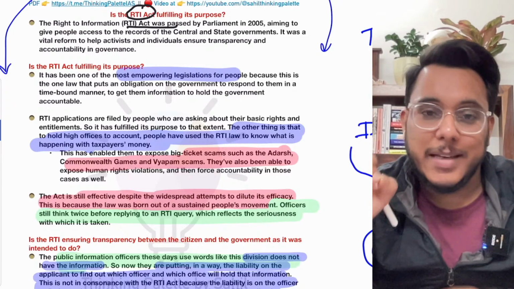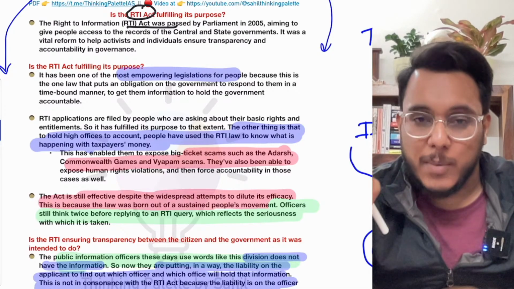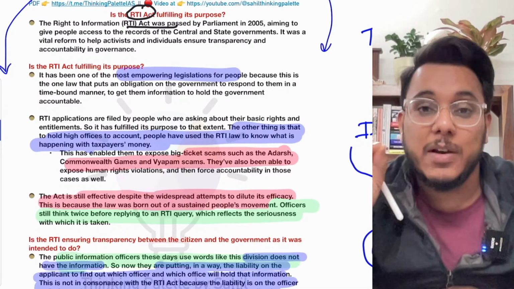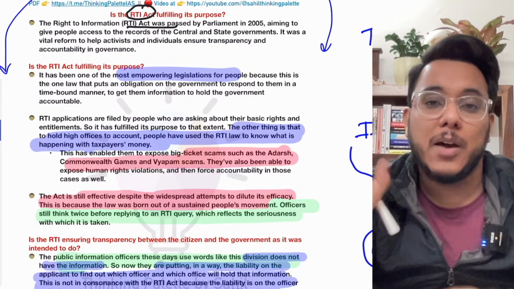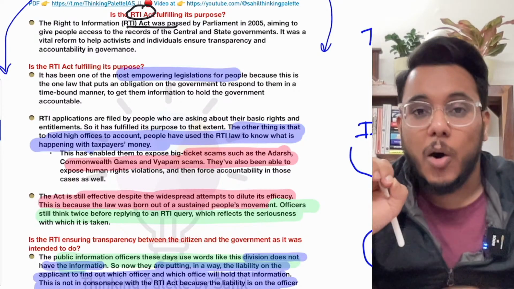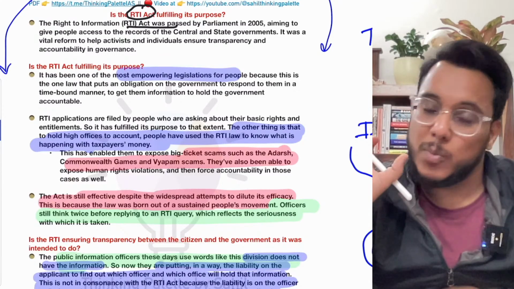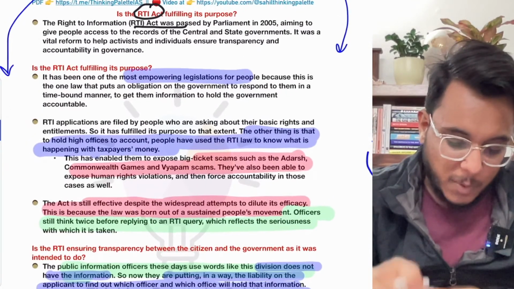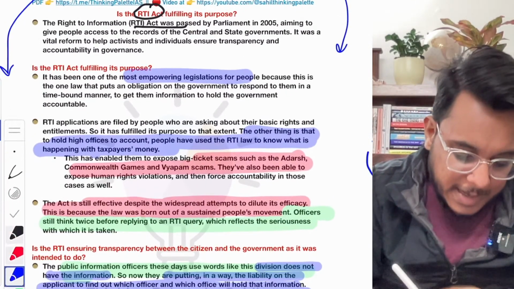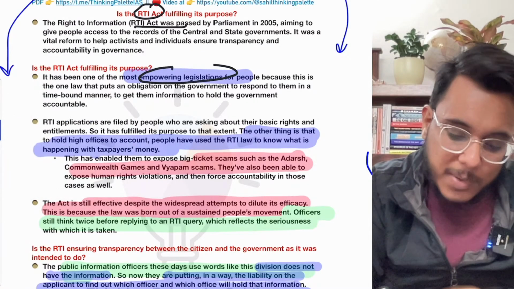The public authorities have to nominate a PIO, a Public Information Officer, who has to give information to the public. Only information that is confidential or exempted cannot be given. Apart from that, all information is to be given. The RTI Act has been an empowering legislation. It has empowered a lot of people.